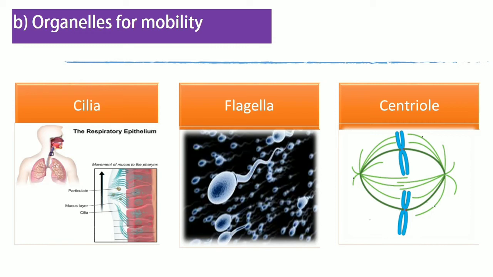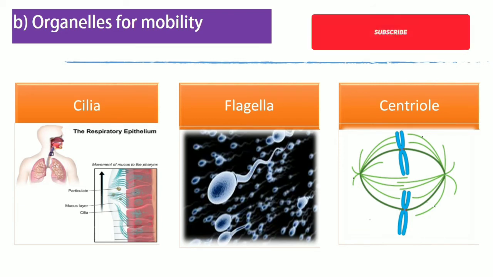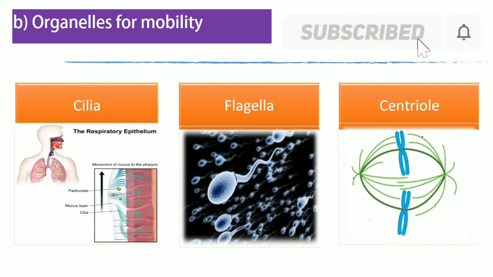Flagella is a filament-like structure that helps cells swim in a watery medium. For example, the sperm cells should go to the upper side of the uterus when they are released in order to fertilize the egg cell, and flagella help them swim. Centriole is only present in the mitotic spindle.